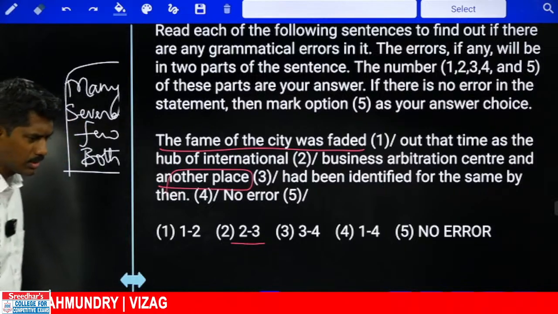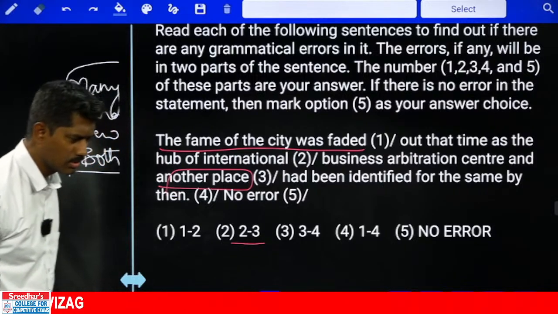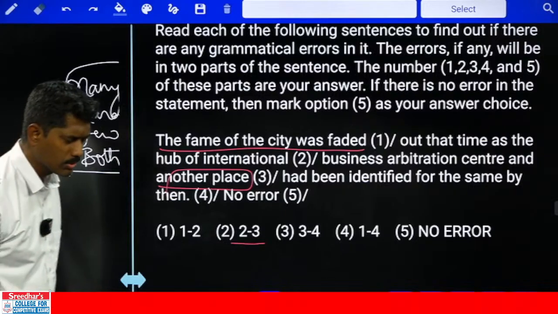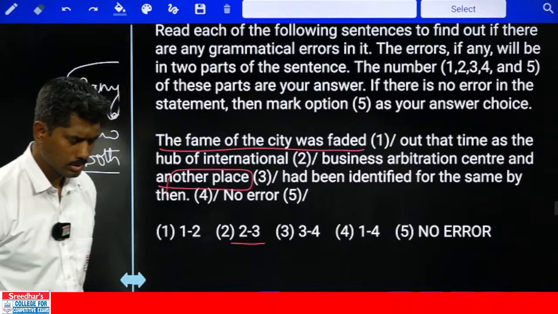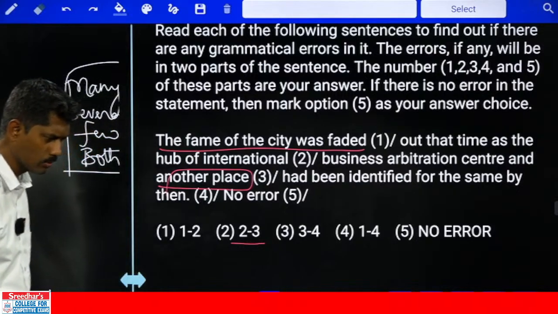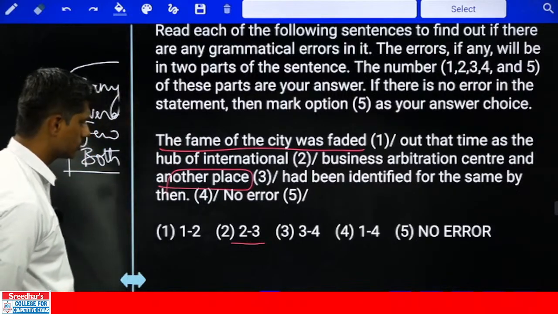Varaprasad is asking for a PDF of the question paper. I think the question paper is in the Telegram group, if I'm not wrong, Varaprasad. But you can call the office if you have any queries, if you are not a student of CCE.